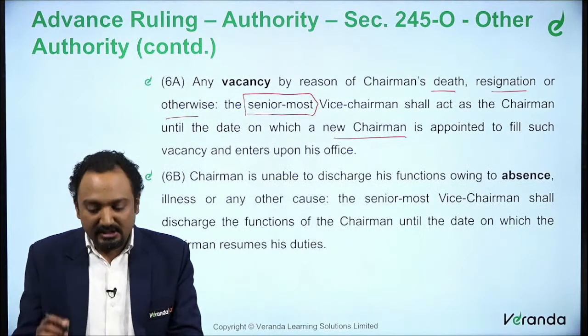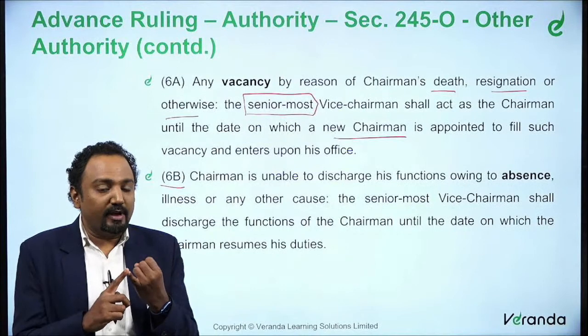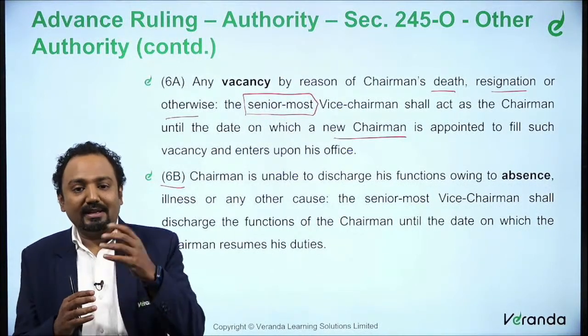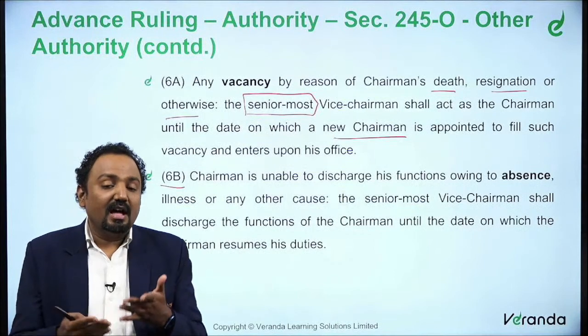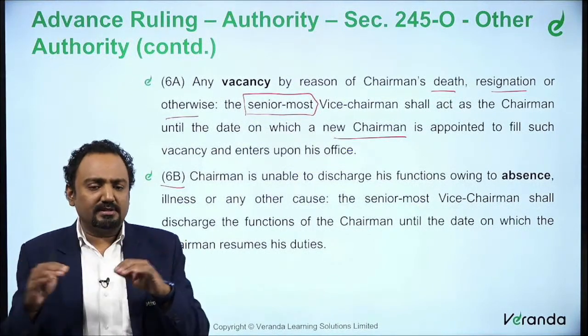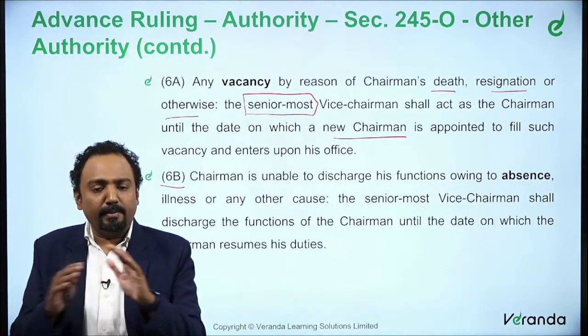And the last one is 6B. When it's about vacancy, there are two types of vacancies. One vacancy is about death, resignation or otherwise. Another vacancy could be a general absence. When you say absence, they are not available for a short period of time, not a permanent absence.